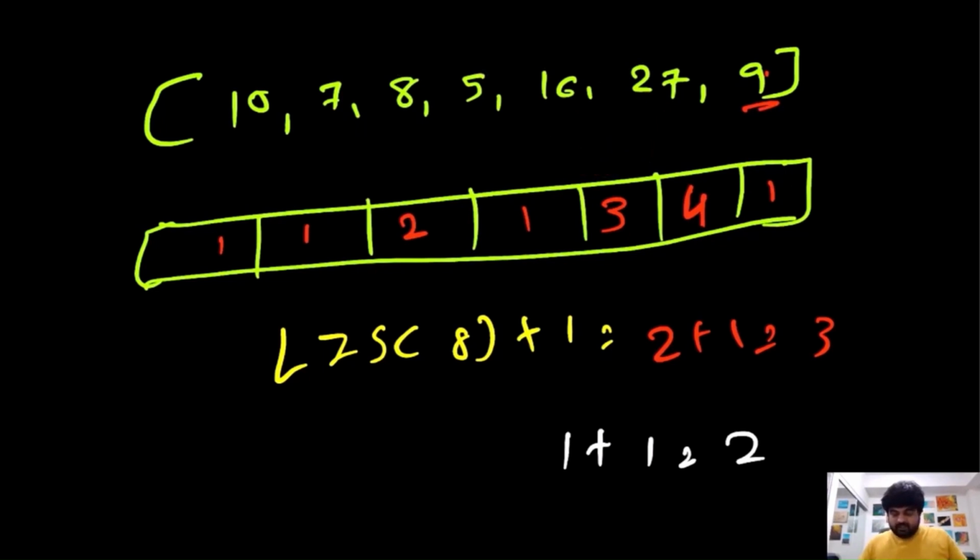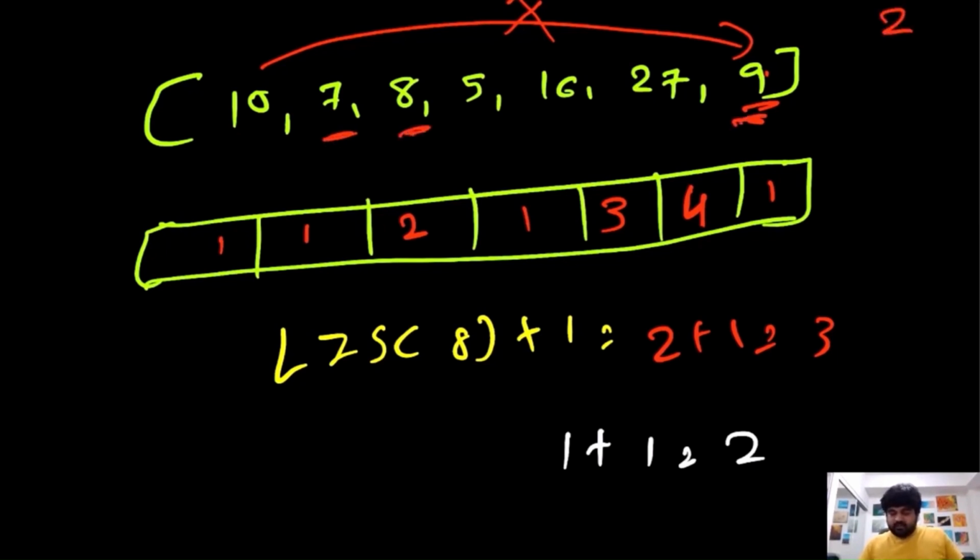So 10 is greater than 9, so we cannot do anything. 7 is less than 9, so for this one we can have the value as 2. 8 is also less than 9, so from 8 to 9 the value we can have would be 3. 5 is also less than 9, so from 5 to 9 the value we would have would be 1 plus 2.